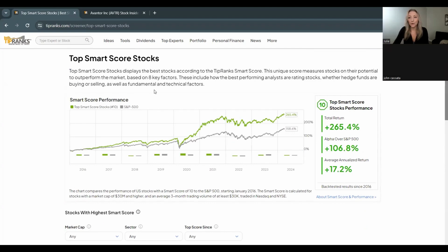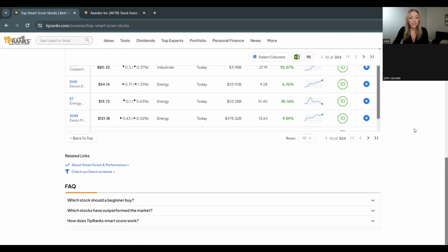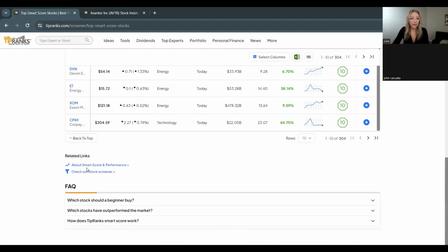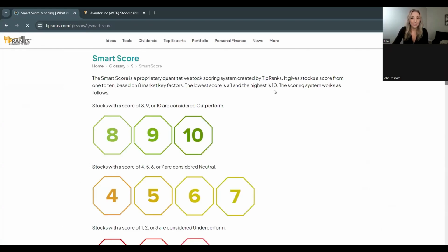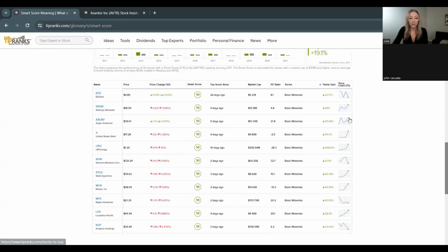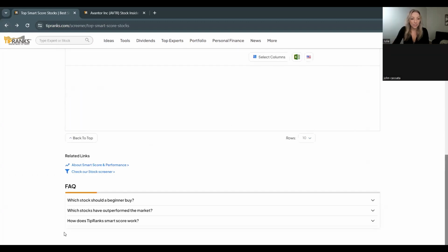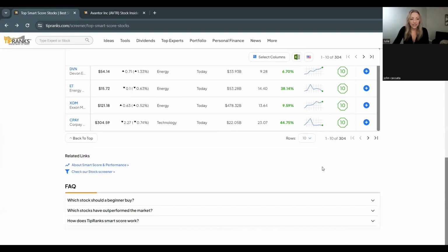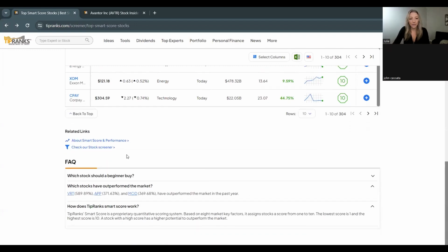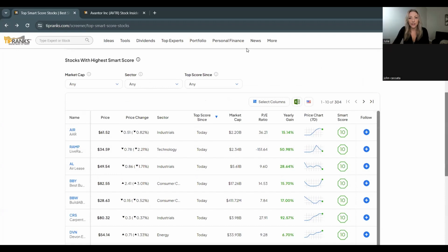So that is the quick overview here of our top Smart Score stocks and those 8 unique factors that go into them. If you have more questions about this, right on this top Smart Score stock page at the bottom is where I went into the Smart Score performance. And that's where it's going to take you in and explain all those factors behind it and how that all works for you. Down below as well, they have a couple different questions here as far as how it works and what stocks have outperformed and everything. So a lot of different factors that go into that.